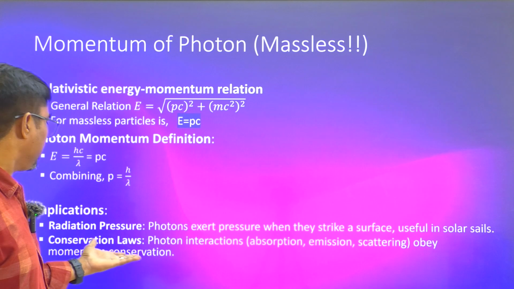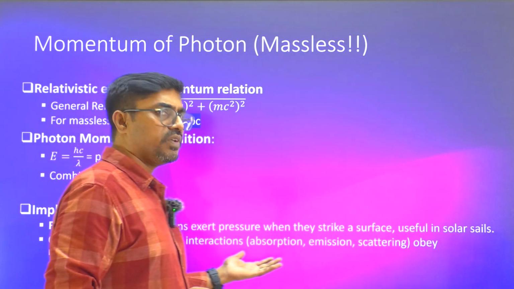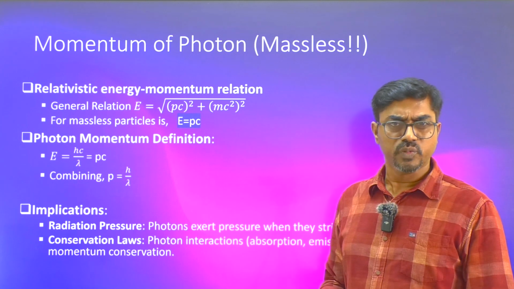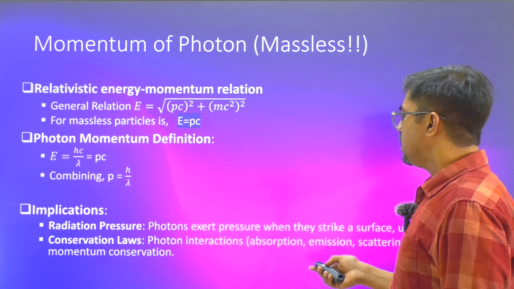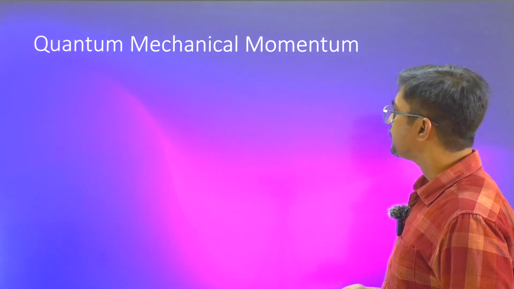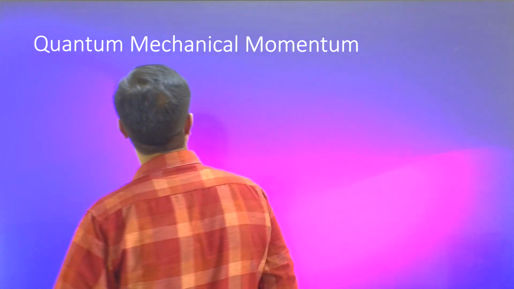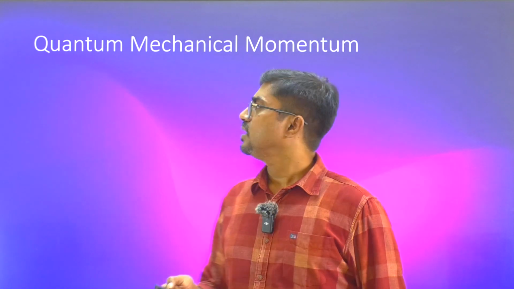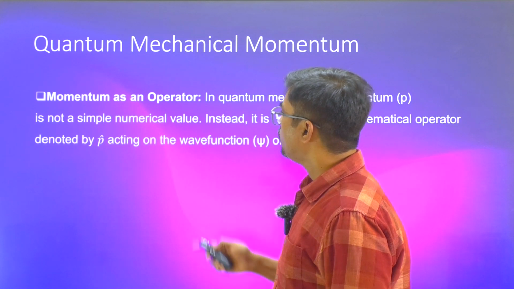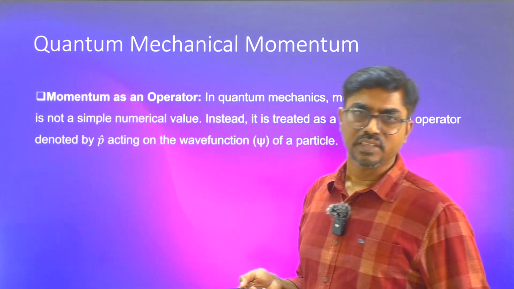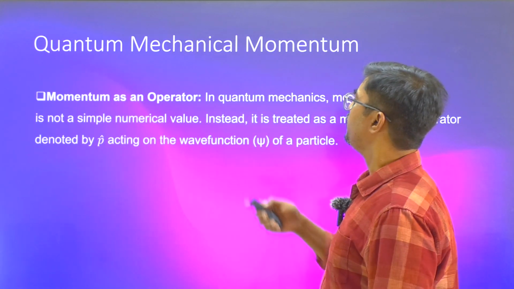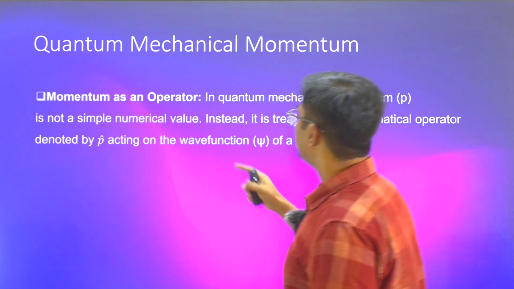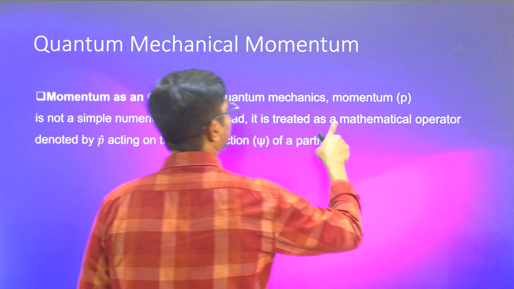But anyway, next, conservation laws. In photon interaction, whenever you are studying absorption and emission, you have to use conservation of linear momentum also to understand the implications of it. Now, when we go to quantum mechanics, everything becomes probabilistic. There is nothing deterministic here. Momentum has become an operator. That's a very interesting thing. The intricacies of it we will not discuss here, but see how it gets transformed. It's just an operator in quantum mechanics.